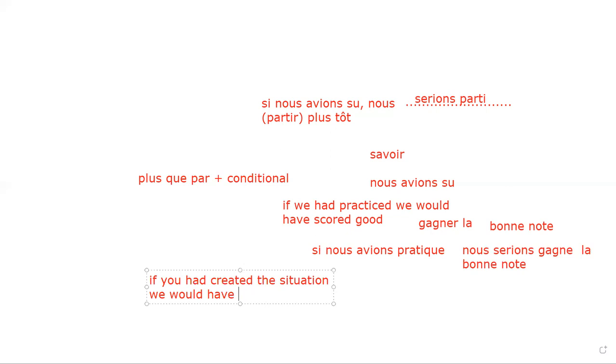Tell me, if you had created a situation, we would have understood well. C'est clair. D'accord? Is it clear to you? All of you, is it clear to you, bachon?